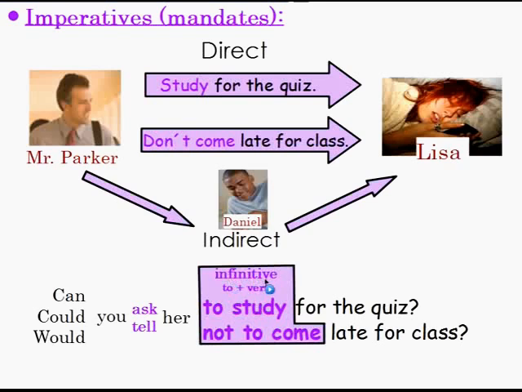We use the infinitive, right, when we are using an indirect request for an imperative, okay? So when you pass the message, you need to change the verb into the infinitive when it's an order, okay? When the message is an order, use the infinitive. So can you ask her to study for the quiz? Or maybe could you tell her not to come late for class? Good.